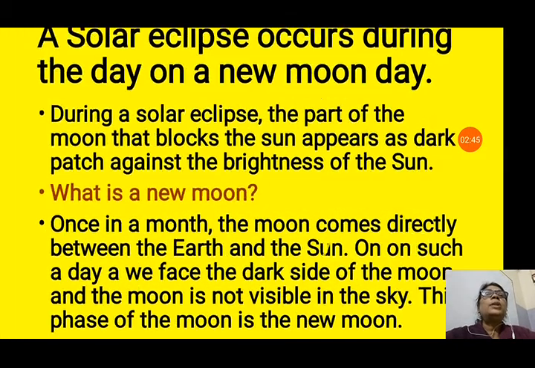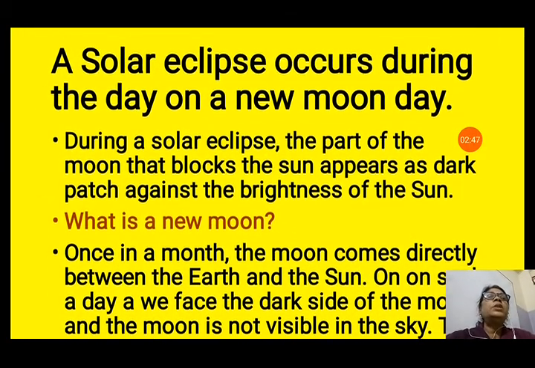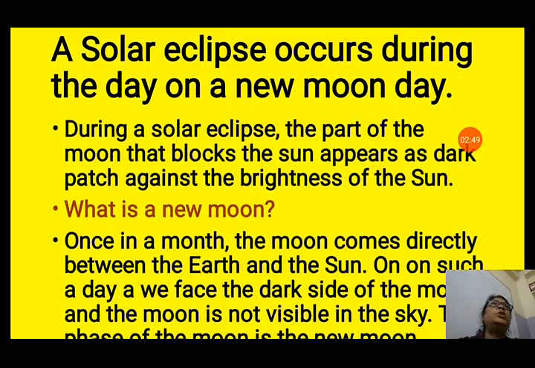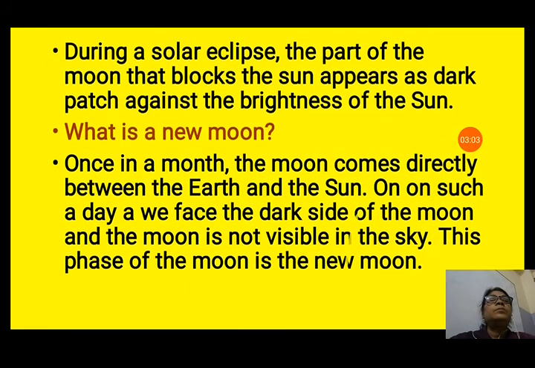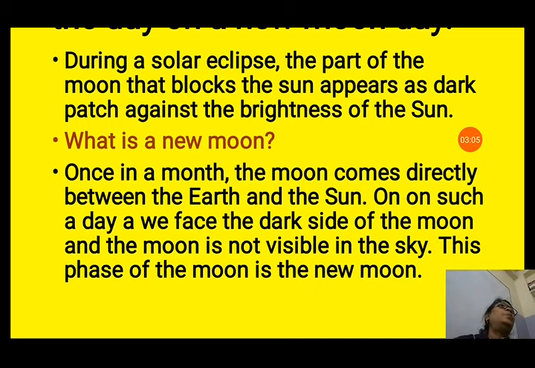Now, a solar eclipse occurs during the day on a new moon day. So, on a new moon day, a solar eclipse occurs. During a solar eclipse, the part of the moon that blocks the sun appears as a dark patch against the brightness of the sun. So this dark color is seen on the sun, and that is called an eclipse.